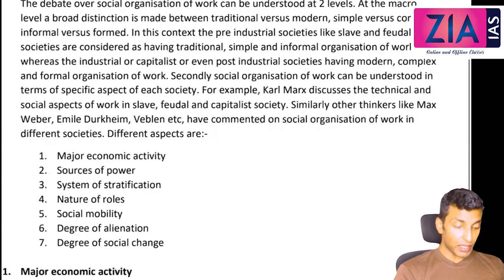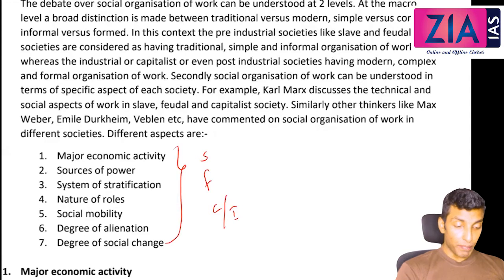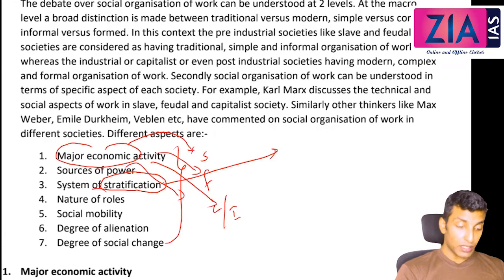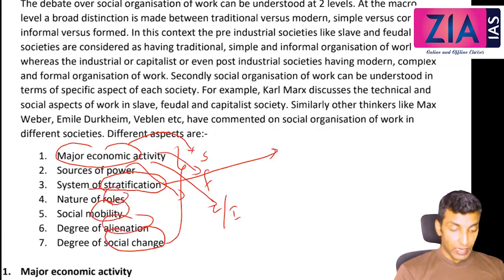Just remember this, and you will be in a position to write it. So slave society, feudal society, capitalist or industrial society. You can now compare what the major economic activity is in each, the source of power, and the type of stratification, meaning different classes, roles, mobility, alienation, and social change. So I'll show you that.